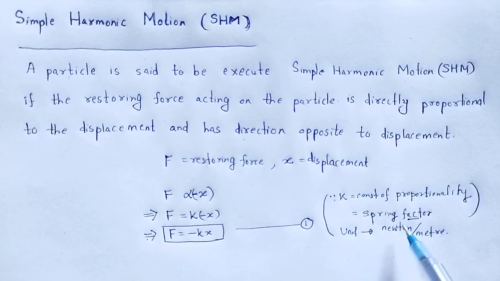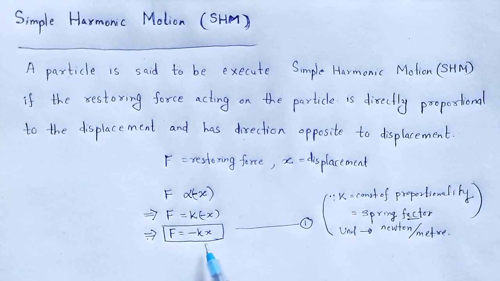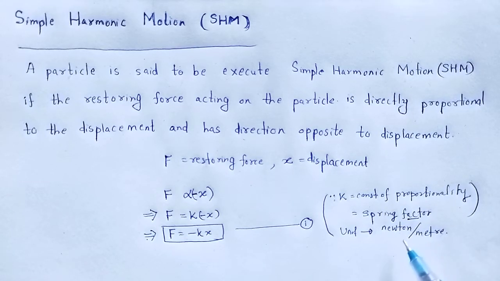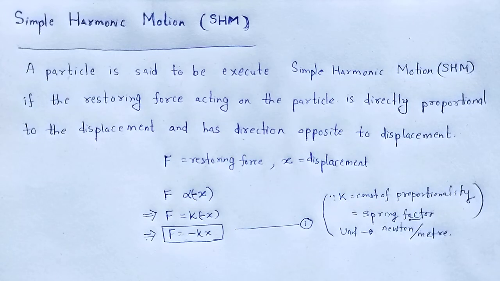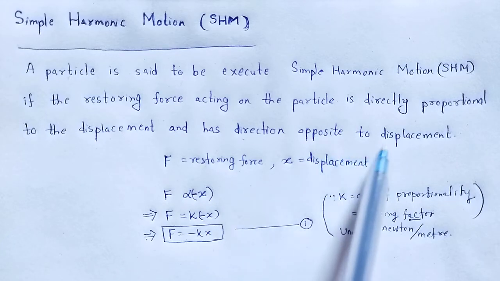The magnitude of K is a measure of the elastic properties of the system. With the help of that spring factor, we can easily analyze the elastic properties of the given system. And the negative sign appearing in equation 1 shows that the restoring force is directed towards the mean position, that is opposite to the direction of displacement.